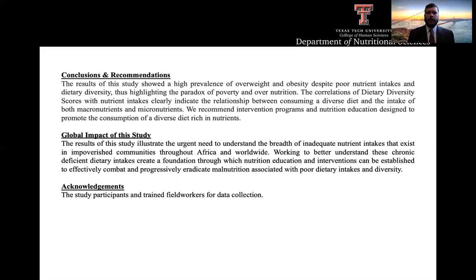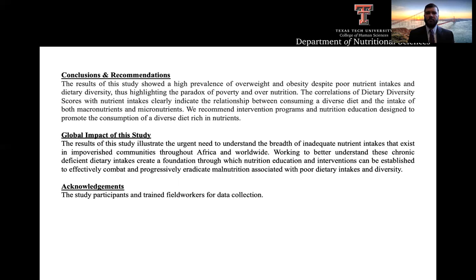The results of this study highlight many of the challenges associated with a diet lacking in a variety of foods. Despite all the participants consuming an inadequate amount of calories, the vast majority of the participants were either overweight or obese. This highlights a paradox between poverty with food insecurity and overnutrition. The association between these two factors may be characterized by people in poverty not having access to healthy, fresh foods, and a tendency of these people to then consume more highly processed, energy-dense foods that lack micronutrients.